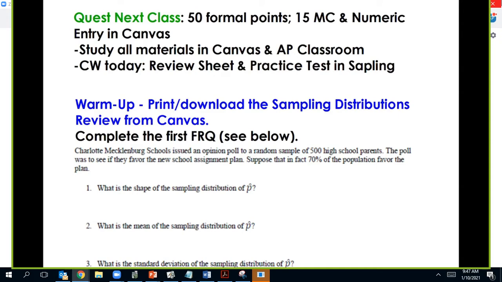So in order to study, the best way to do it is to look at all the materials we've used in Canvas so far and in AP Classroom, if you haven't looked at any of the AP Daily videos. Those are great in addition to the personal progress checks. Today your classwork will be this review sheet where I want you to do number 1 as a warm-up, well, kind of number 1, and then a practice test on sampling for a classwork grade.